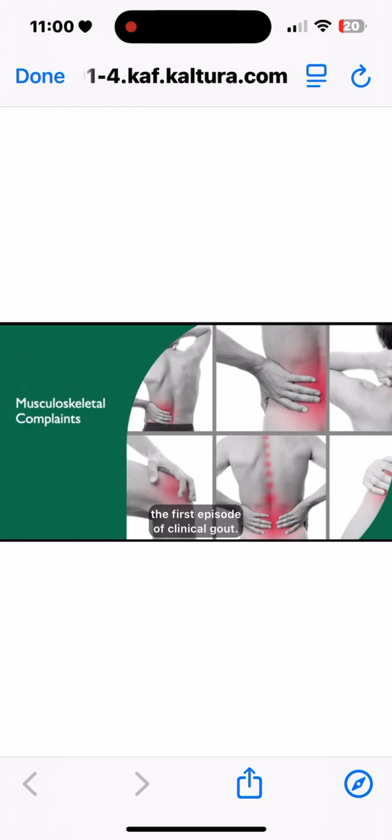Risk factors: family history. 20 to 80% have a positive family history. Most risks for gout are non-modifiable, like age. It is the most common cause of inflammatory arthritis in men over 40. Alcohol. This is caused by reducing renal urate excretion. Beer worse than liquor or wine. Obesity associated with decreased urate clearance and increased urate production. Diet: foods rich in purine. Increases as serum uric acid levels rise.